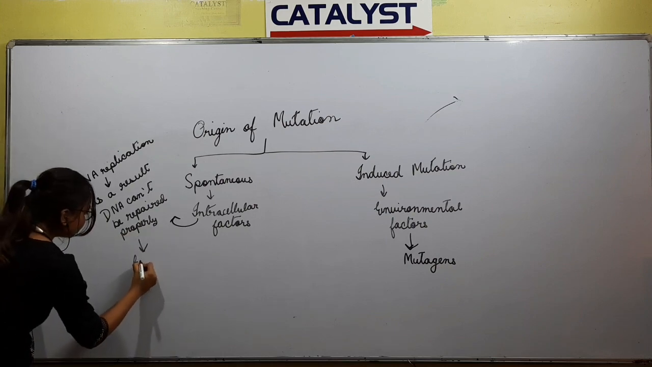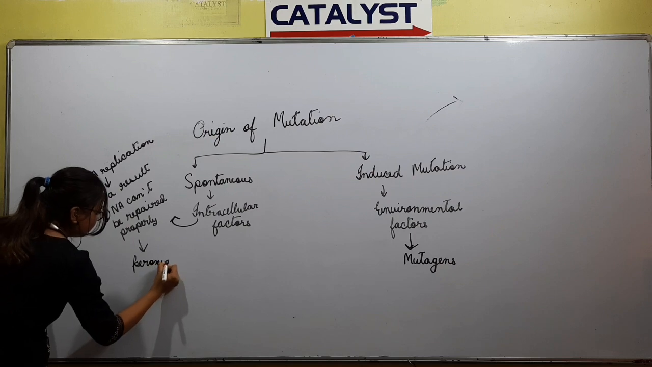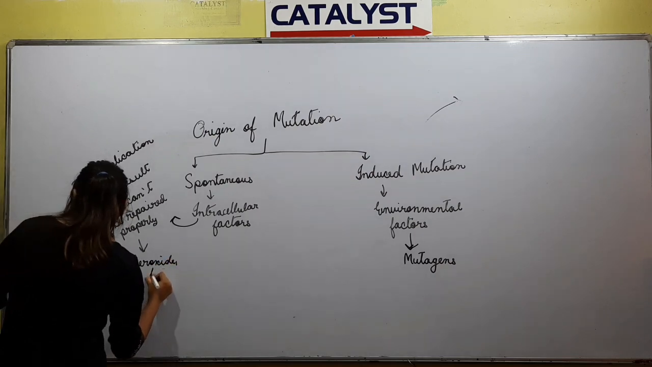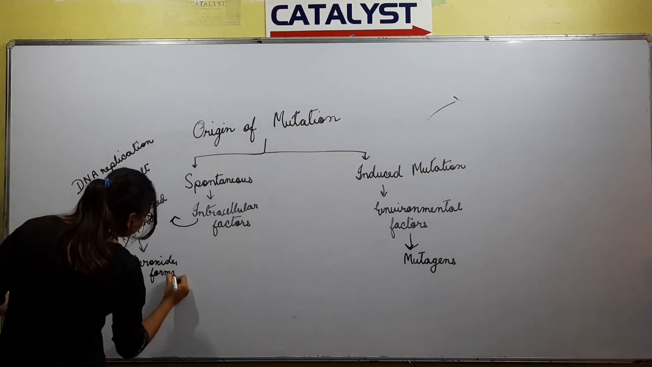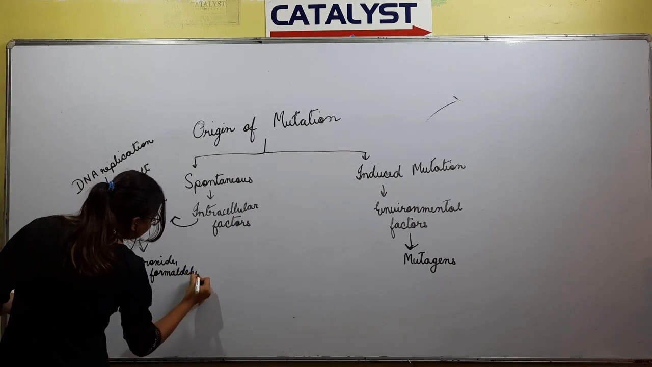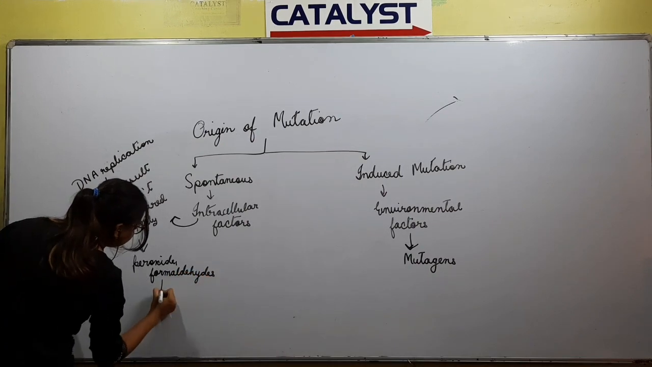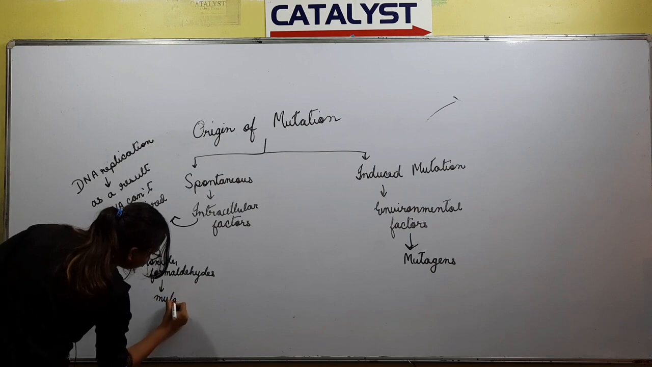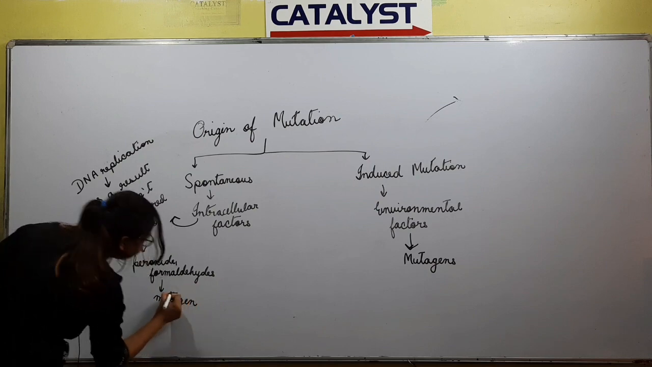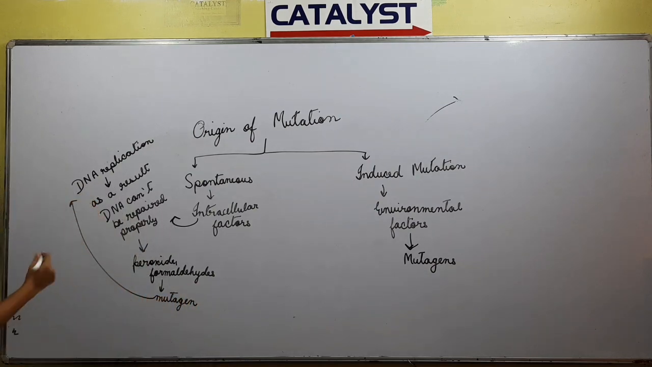Here peroxides and formaldehydes act as a source of mutagen, so that they alter or change the DNA replication process, giving rise to intracellular factors causing spontaneous mutation.